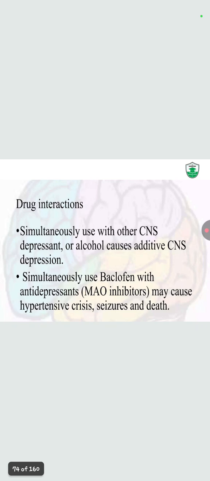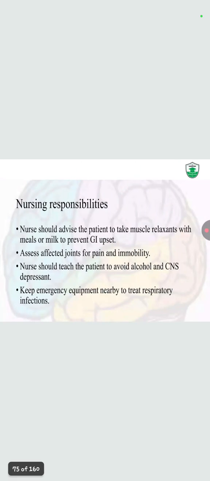Now the drug interaction: simultaneous use with other CNS depressants, alcohol causes additive CNS depression. Simultaneous use of baclofen with antidepressants, that is the MAO, monoamine oxidase inhibitor, may cause hypertensive crisis, seizure, and death. Now the nursing responsibility.